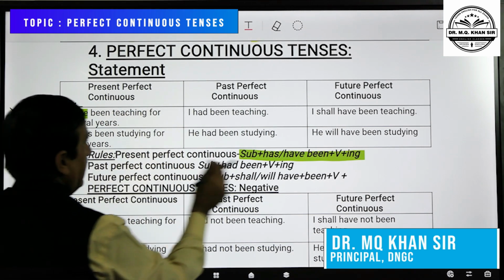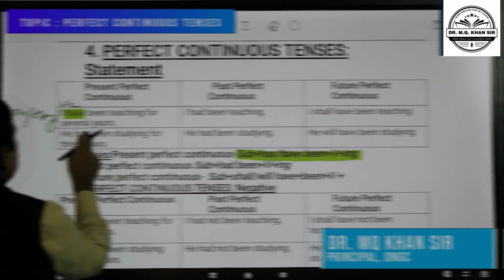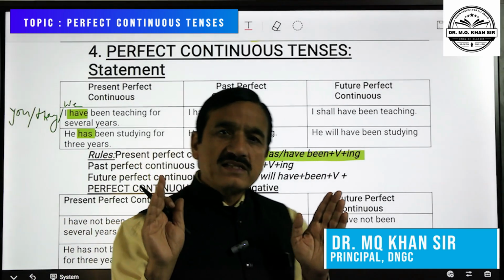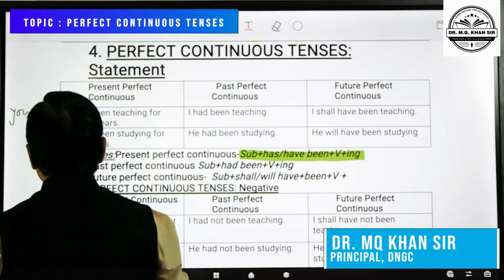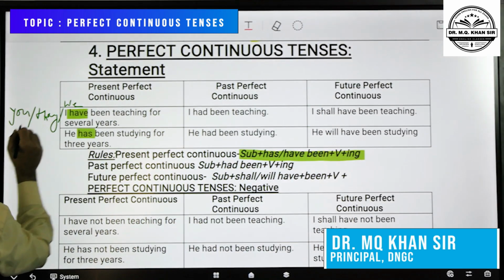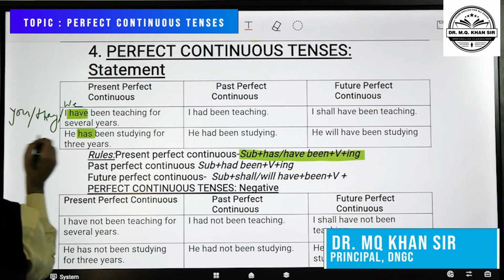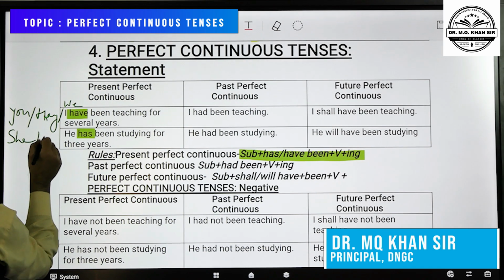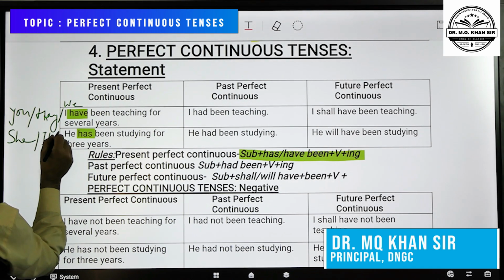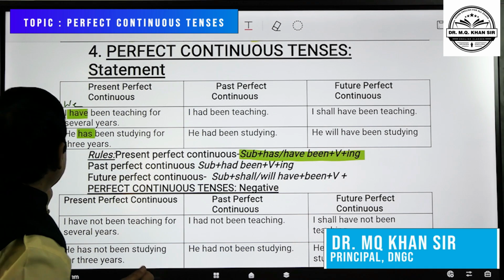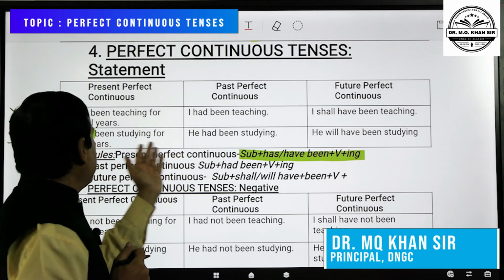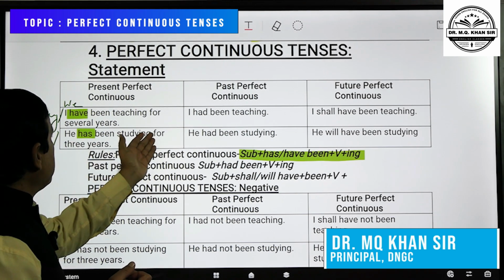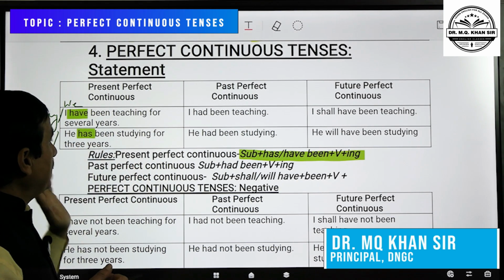Now, look at has. Has comes with third person singular number. When the subject is third person singular number, there shouldn't be any confusion. So, here she, it, he or any third person singular. So, she has been studying for 3 years. It has been studying, he has been studying for 3 years.